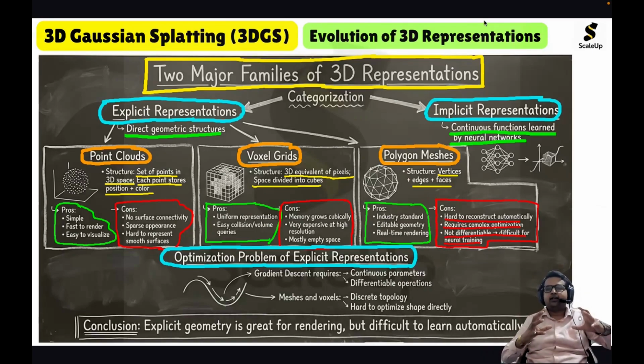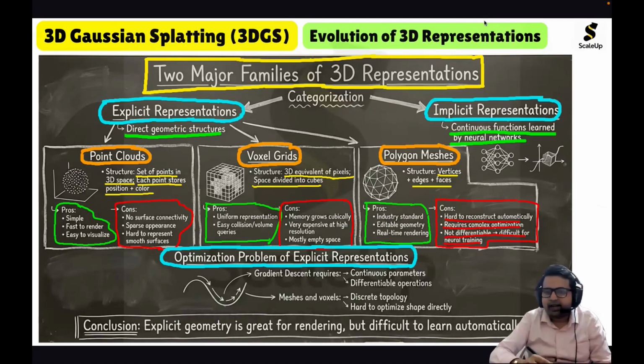See, the idea is that we represented a scene in 3D using explicit representation. A 3D representation we can do either using point clouds or voxel grids or polygon meshes. Now the problem is that they are discrete in nature, and because of that, we cannot do gradient descent, because optimization using AI, especially deep learning, involves gradient descent, and gradient descent